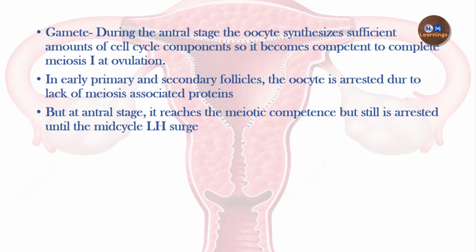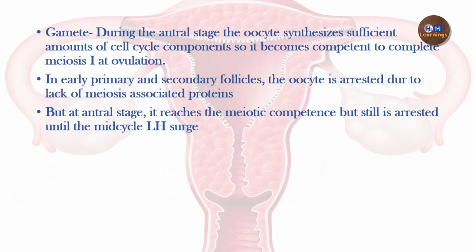So what is the gamete? Again the gamete will be the primary oocyte only. But during the antral stage, the primary oocyte increases in size and synthesizes the proteins which are required to complete the cell cycle. All the proteins required to complete the meiosis will be synthesized. So they will be competent to complete meiosis one. But the arrest is still present. They are being arrested, and this arrest is released by the help of the LH surge.